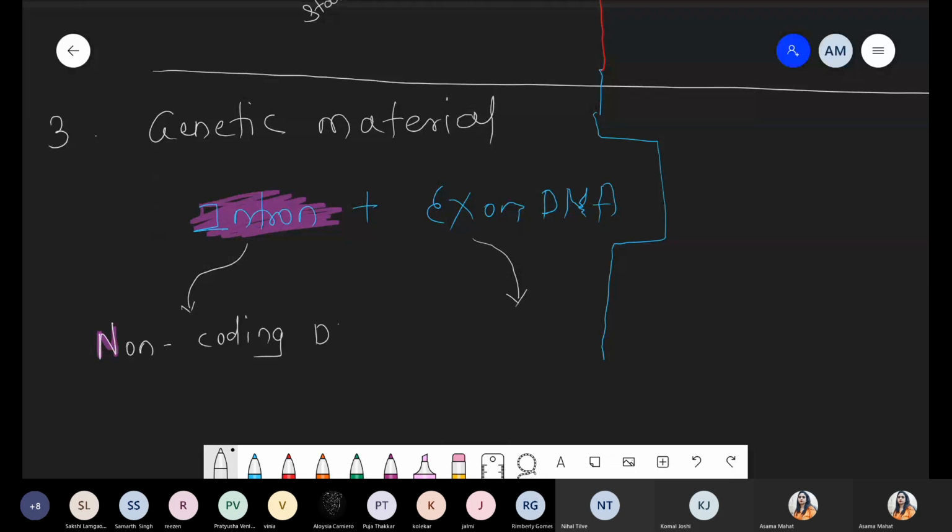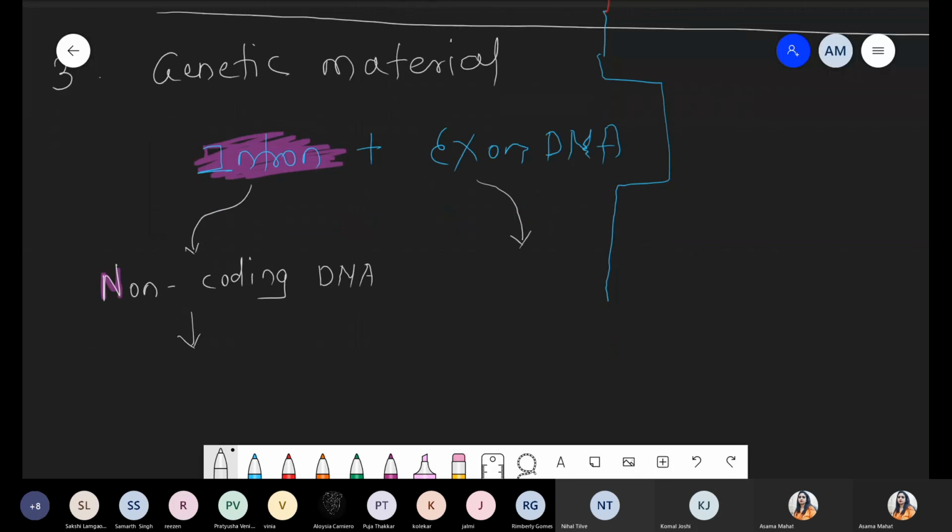Non-coding DNA means it does not form a protein. Such DNA, which is a part of satellite DNA, microsatellite, minisatellite, repetitive DNA, is called intron, which never undergoes the process of translation. Protein will never be formed. That's why it is called non-coding.